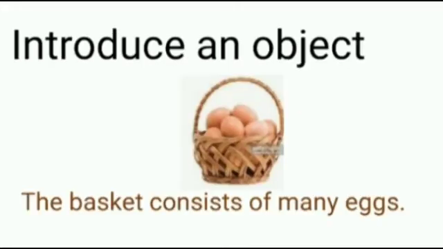Example for preposition of relationship. She leans against the tree. Here, against is the preposition of relationship. Example for preposition to introduce an object. The basket consists of many eggs. Here, of is the preposition to introduce an object.